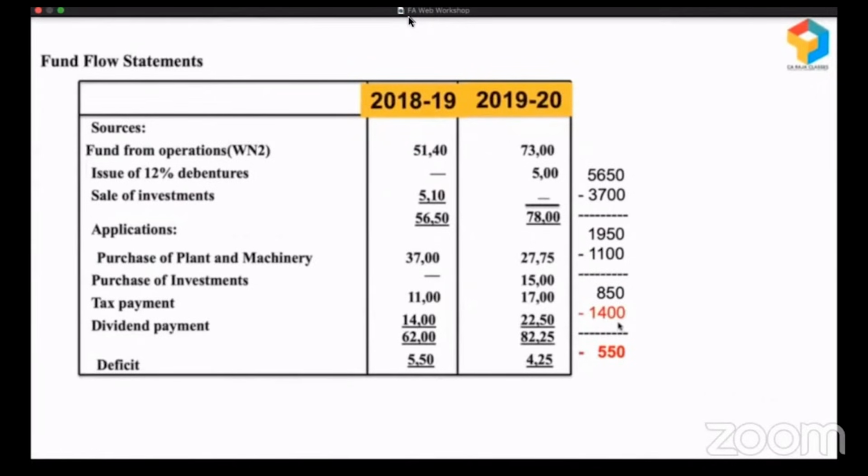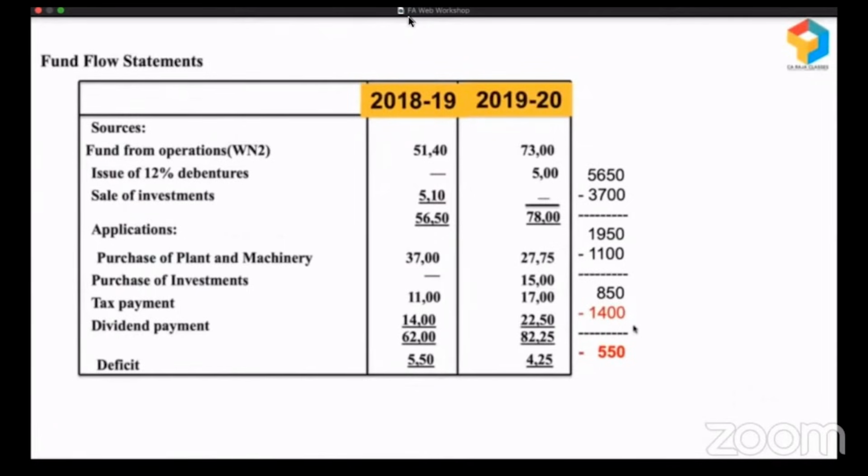Or the other way: when they have an investment to make of 3,700, why are they paying dividend? They could have used this money for funding that. They didn't. They paid dividend when they didn't have adequate funds. When they had only 850, they paid 1,400. They simply diverted short-term funds for long-term purpose. So this is what happened in 2018-19. Ideally, when they were left with long-term funds of 850, they should have restricted their dividend to 850. In that case, there would not be any diversion of short-term funds for long-term purpose.